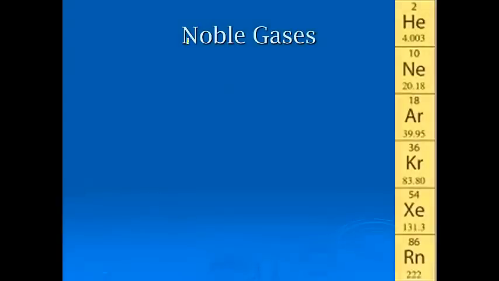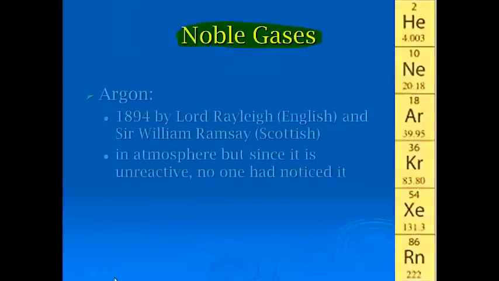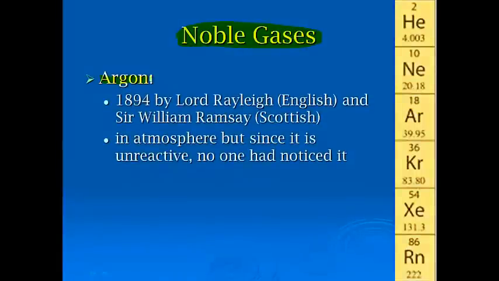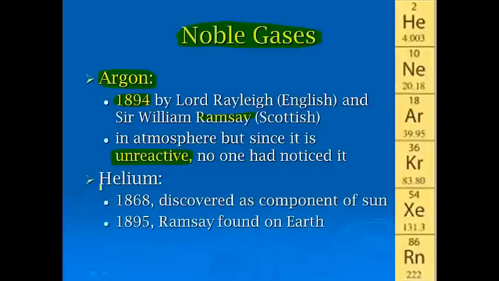One of the most important updates was the noble gases. If you look back at Mendeleev's original periodic table, none of the noble gases were listed. And that was just because they had not been identified yet. Argon was the first one that was discovered by Lord Rayleigh as well as Sir William Ramsay. It had been in the atmosphere, but since the noble gases are so unreactive, no one had detected it because they hadn't seen it in any chemical reaction, so they didn't even realize what they were missing.